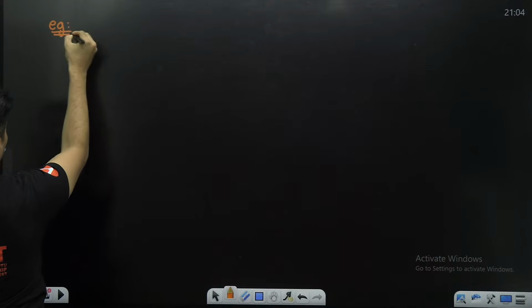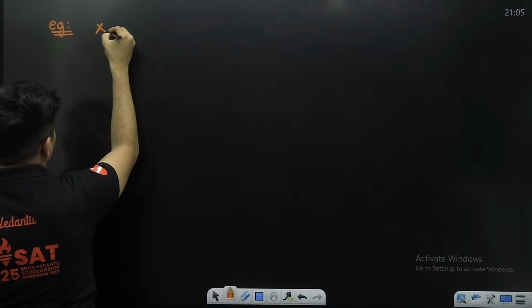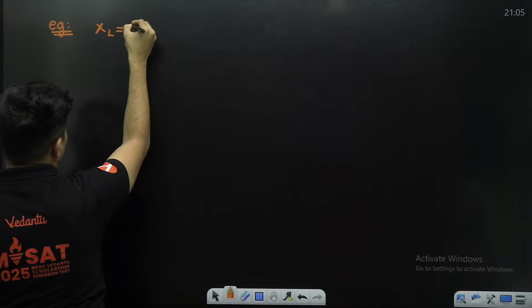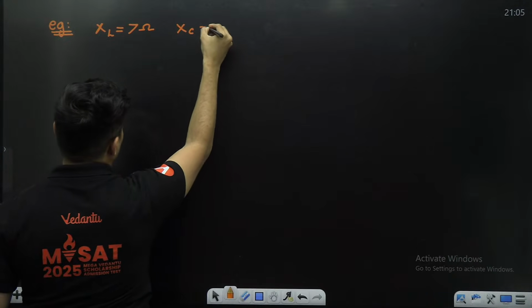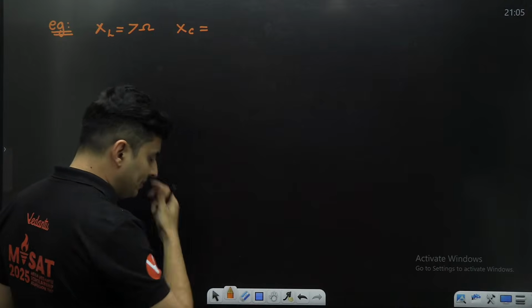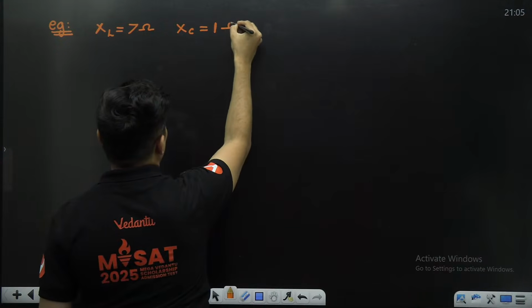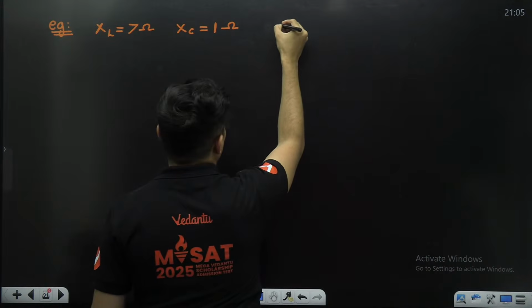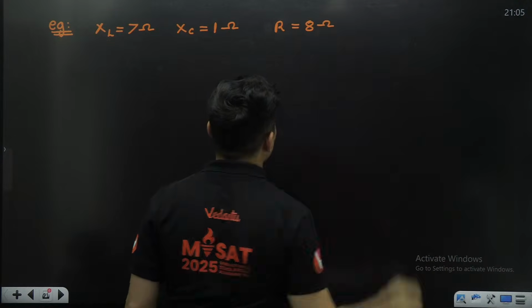Example. It is given to you that XL is 7 ohms, XC is 1 ohm, resistance is 8 ohms.